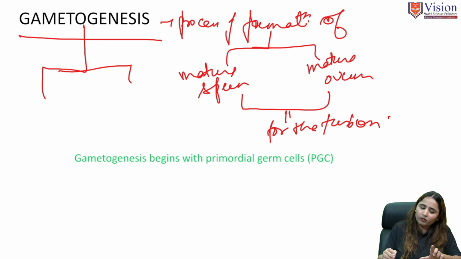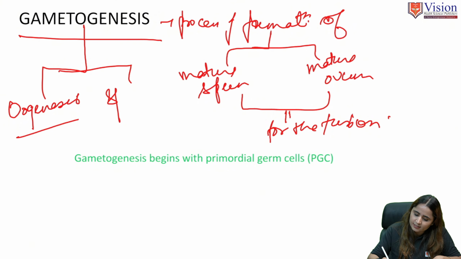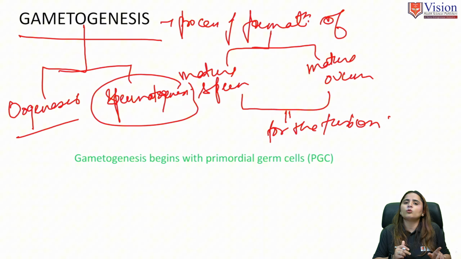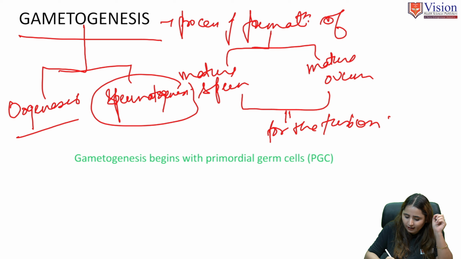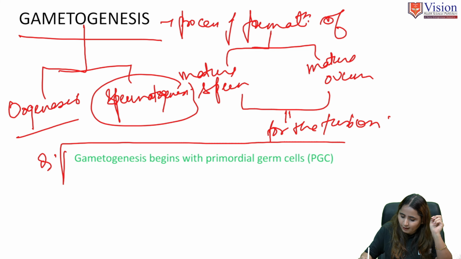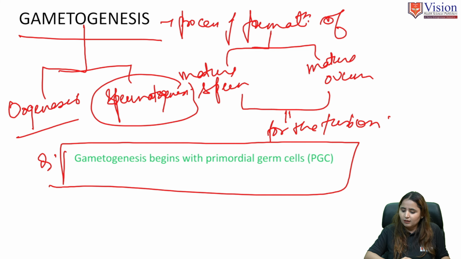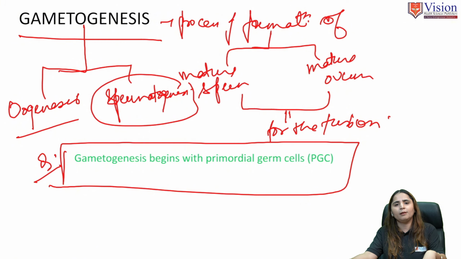It includes two things. First is oogenesis, the formation of the ovum, and second is spermatogenesis, the formation of the sperm. Always keep in mind a very important question: gametogenesis begins with the primordial germ cells, or we can say the primitive germ cells.